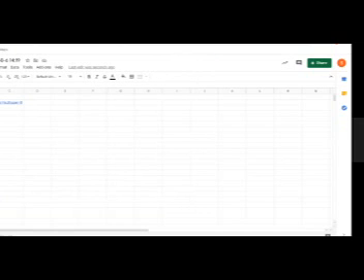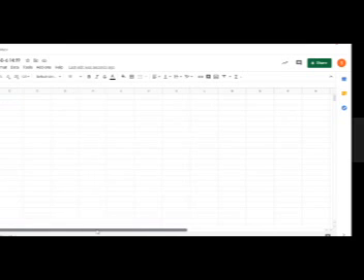So you can simply take the names of the students. You will automatically get to know who are the people attending your meeting. So this is how we use the Google Meet extension, Google Meet attendance.